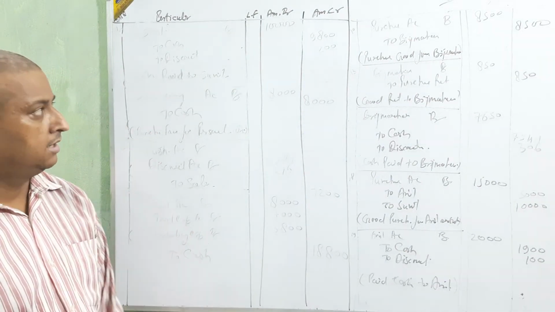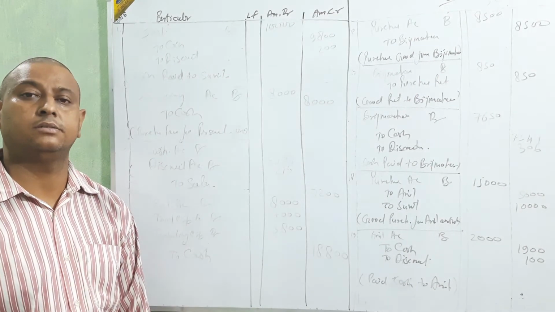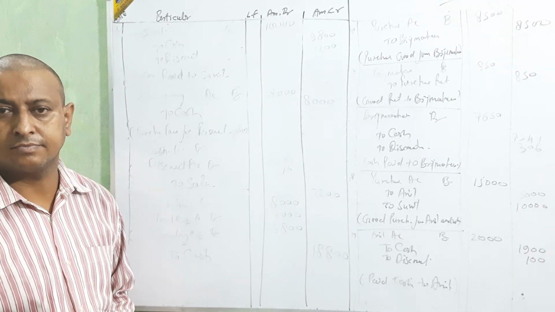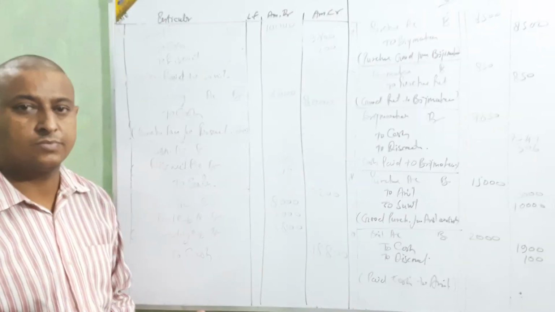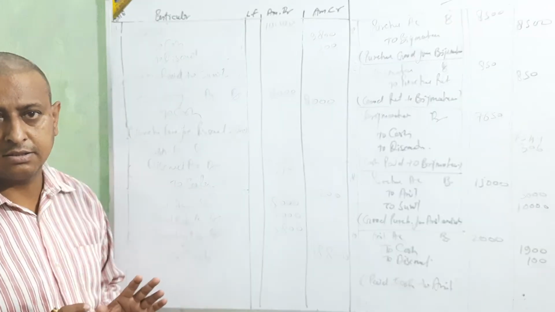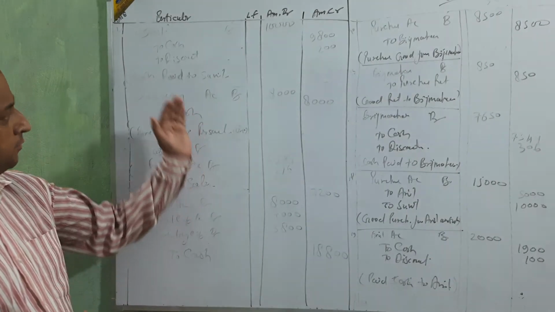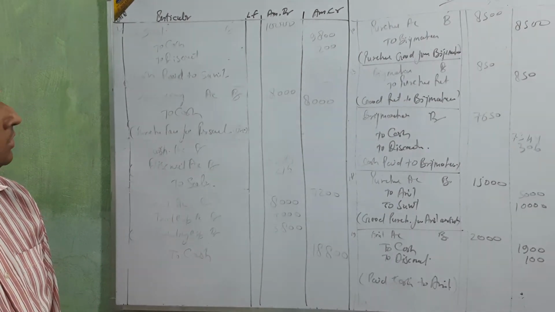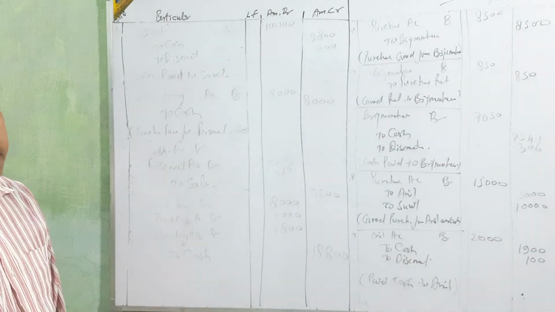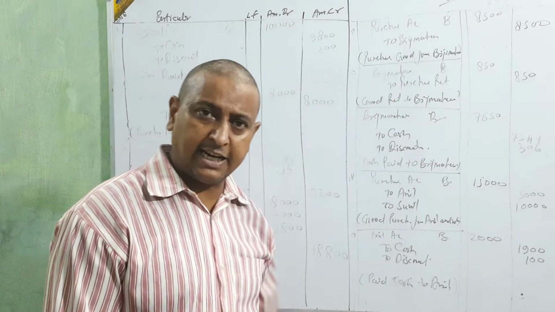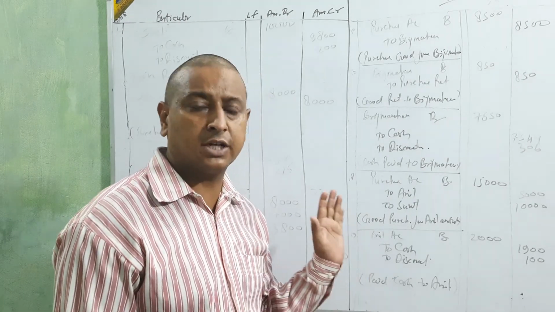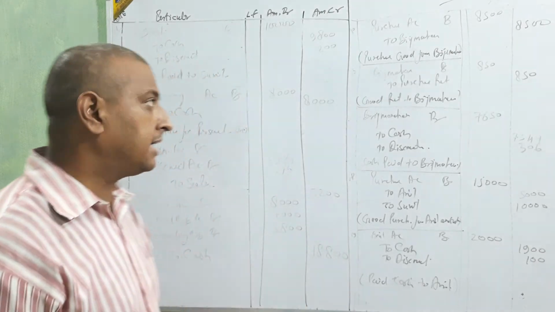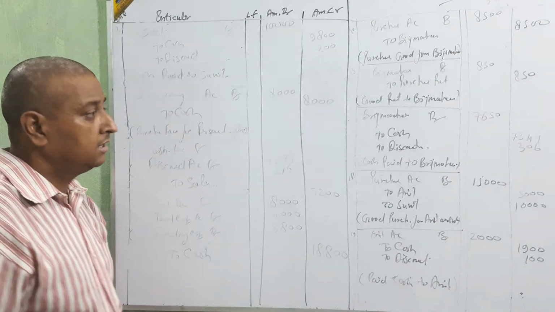Clear? Clear or not? We are not going to total because I have not taken the total of the first page, so it's not possible to total this. But all entries are clear. How we are going to do the debit? How we are going to do the credit? Question number 9, beta. It's question number 9.